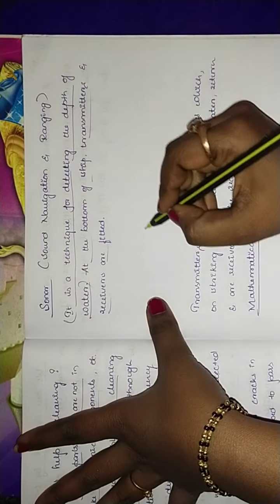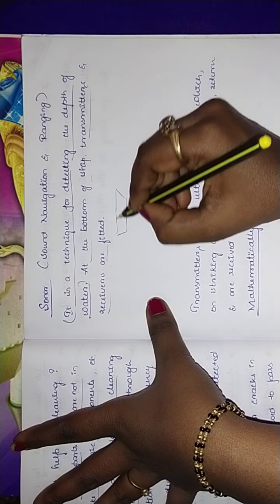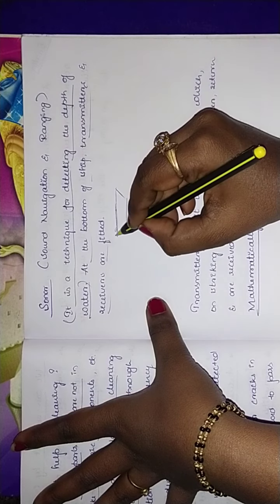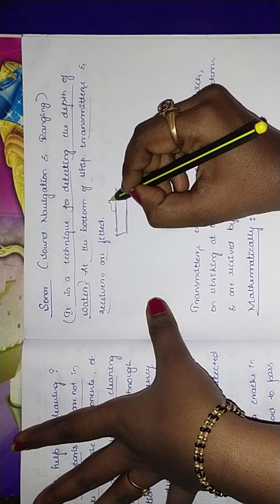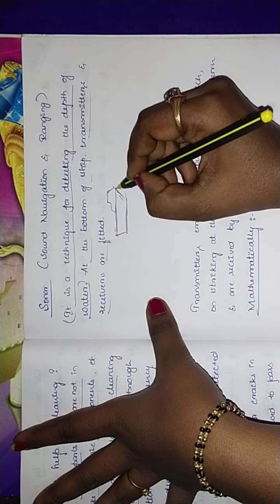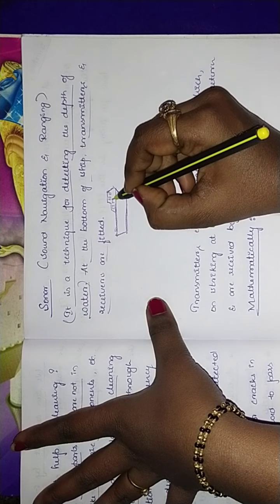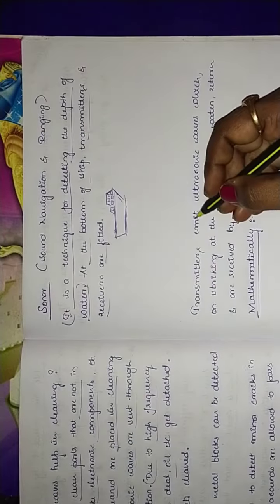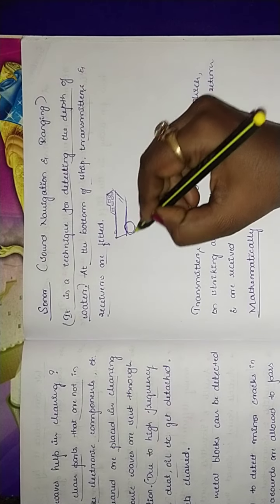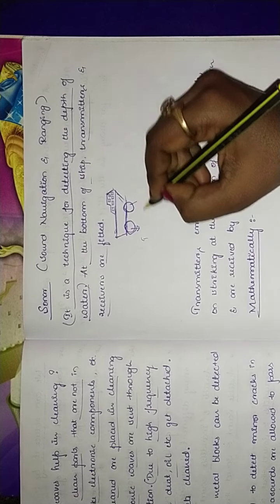Let me draw here. Assume this is a ship. Let's take this as the transmitter. T means transmitter and R means receiver.